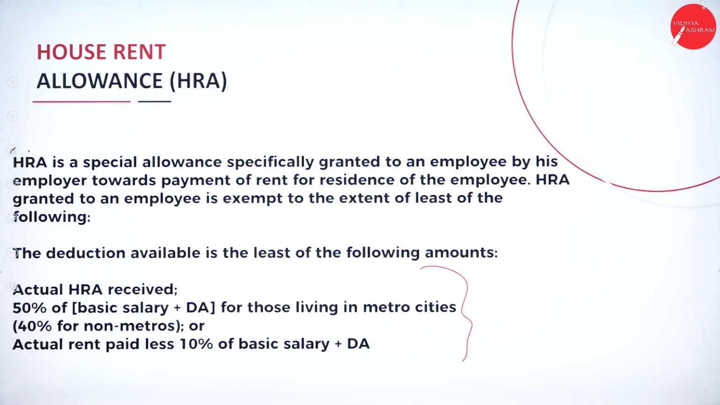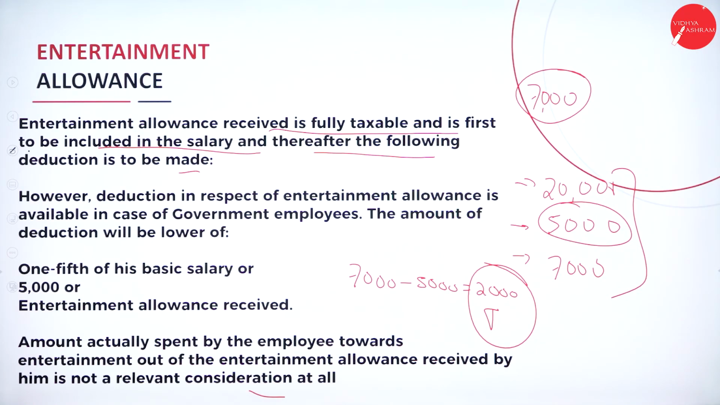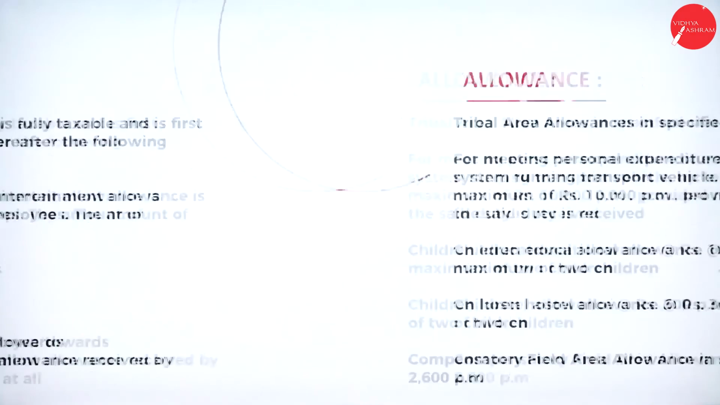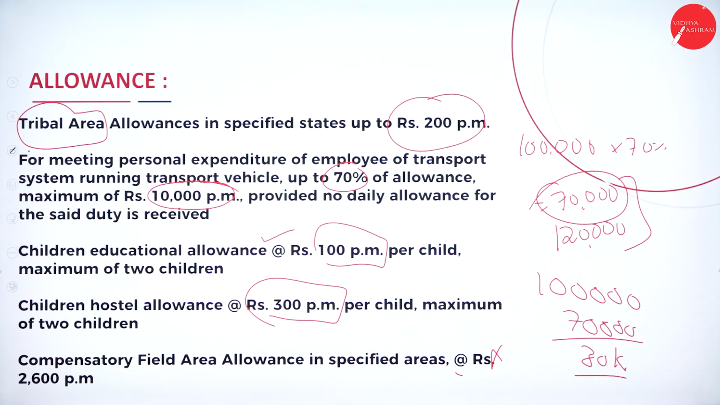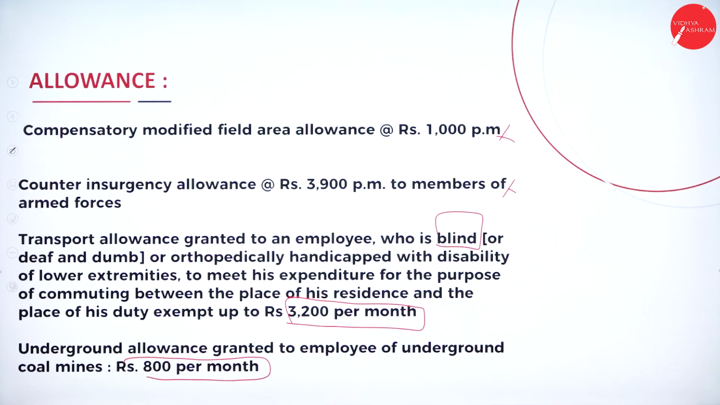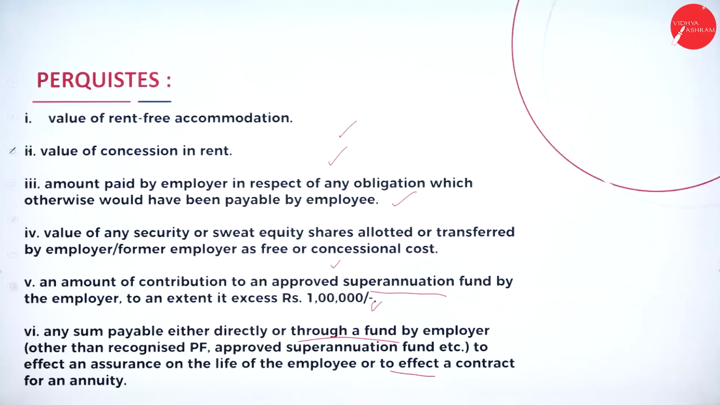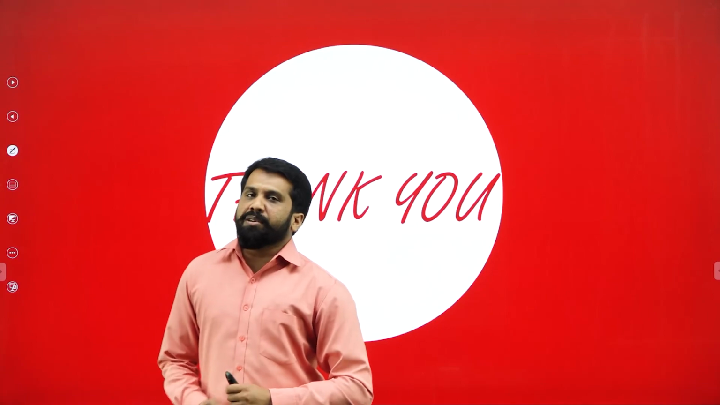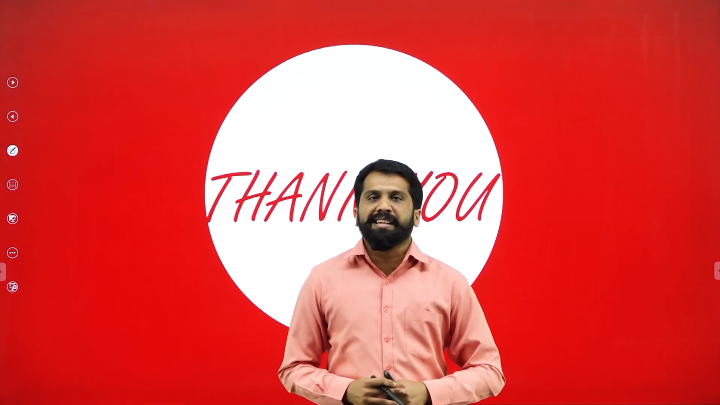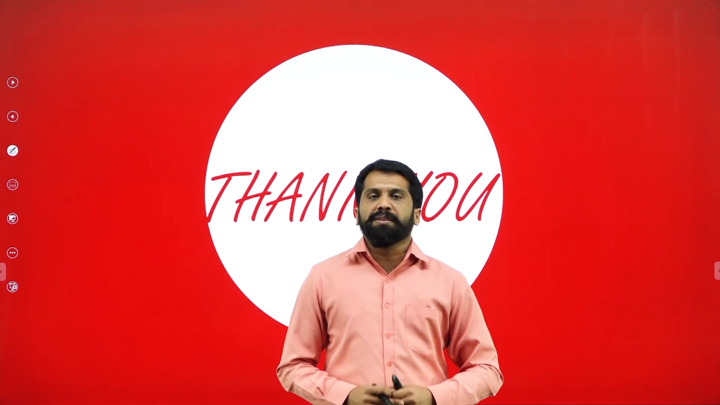House rent allowance you will understand better while doing problems. Entertainment allowance, this is also problem oriented. Other than your fully taxable allowances, we have partly taxable allowances. These are your partly taxable allowances. Whichever I have marked, those are not important for your examination. This is your perquisites. Perquisites means non-money related benefits. So this is all about today's session. From the next session, we will go with problems. Thank you.